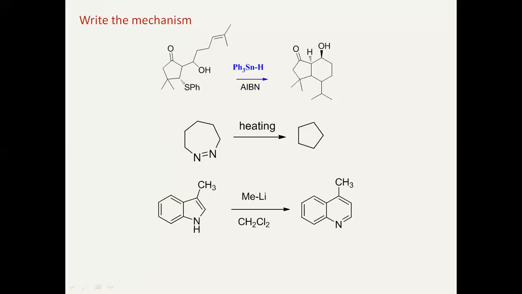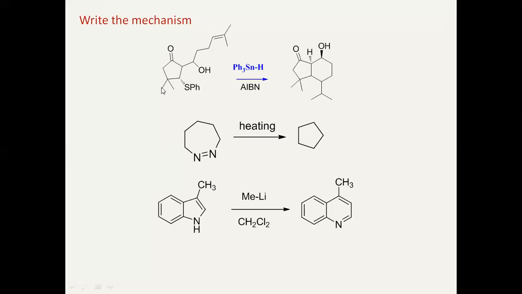Sir, the previous example that was done with bromine, the slide for it. Again, a similar thing. This triphenyl tin hydride will be converted into a free radical. That free radical will interact with what functionality? Will it be OH, SPh, or the double bond? Yes, sir, SPh. The leaving group can be SPh, between carbon and sulfur.